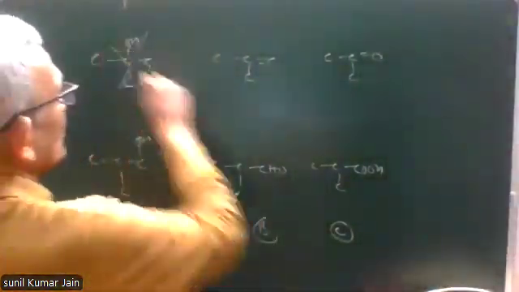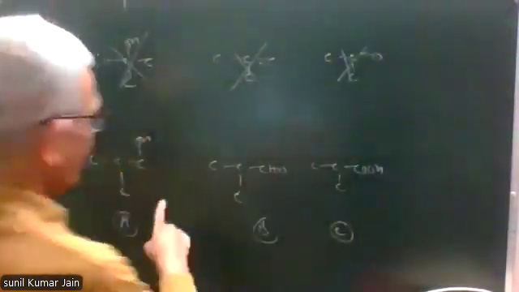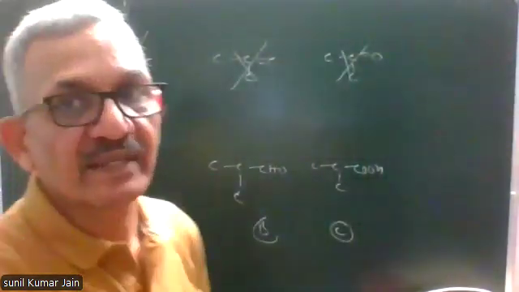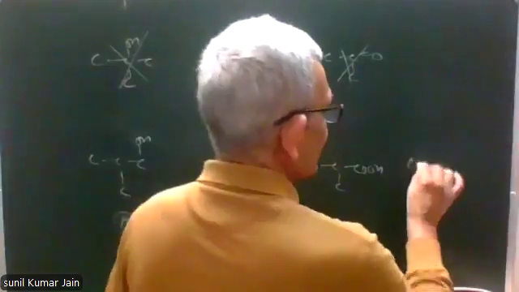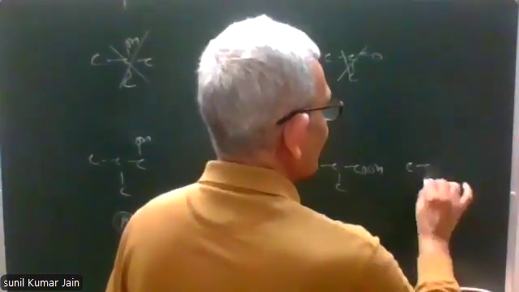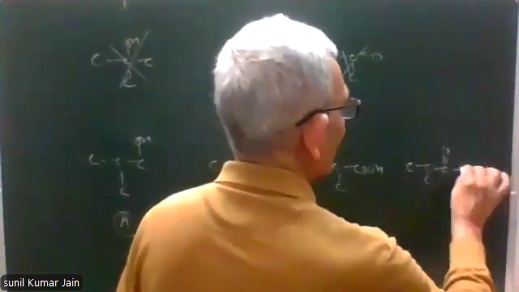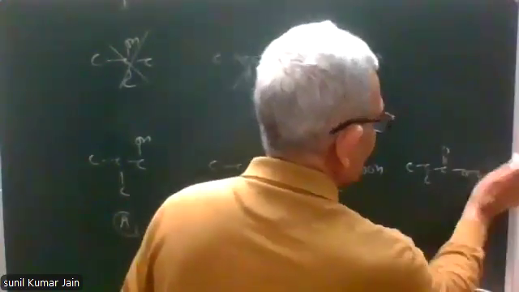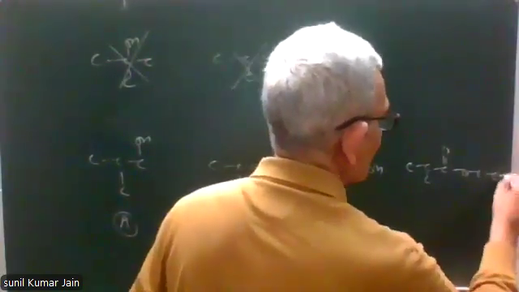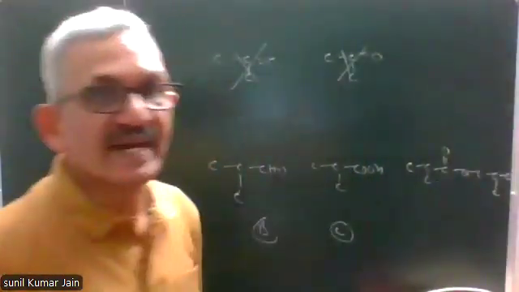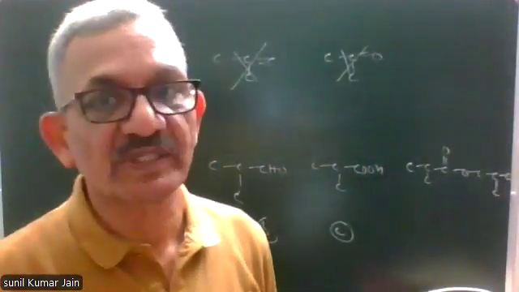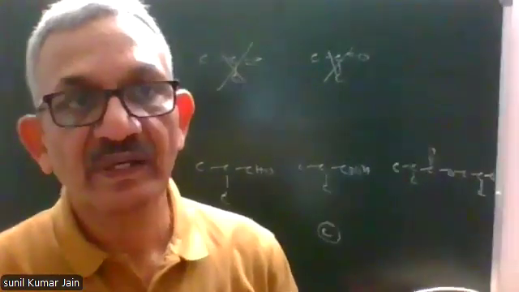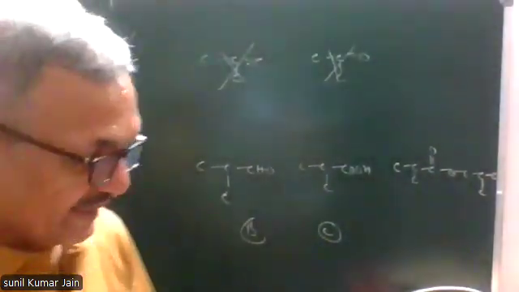It means this is wrong, this is wrong, this is wrong. A, B, C, and last product is this is the ester obtained as the last product, that is D. I think you can see now.